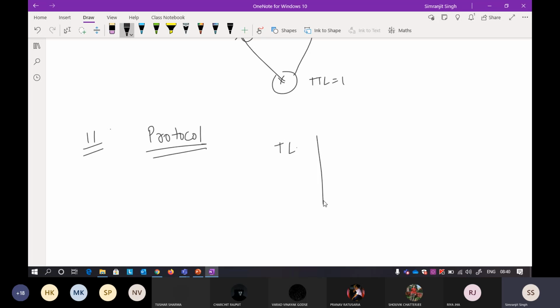Suppose you are standing at the transport layer. The most popular transport layer protocols are TCP and UDP. At the network layer, the most popular are ICMP, IGMP (Internet Group Management Protocol), and also IP.